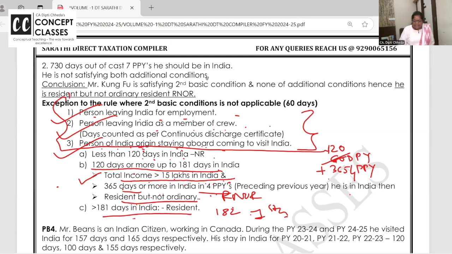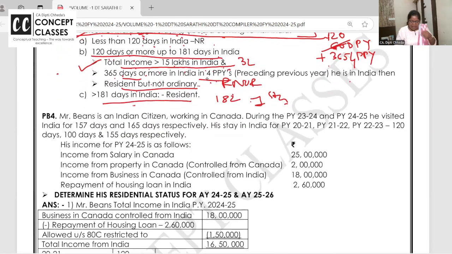Ma'am, a person is in India for 120 days or more. In the 4 years also 365 days, but his total income in India is 3 lakh. Not applicable. Second basic condition not applicable. It is applicable only if you have more than 15 lakhs income. You should pay some tax in India now.